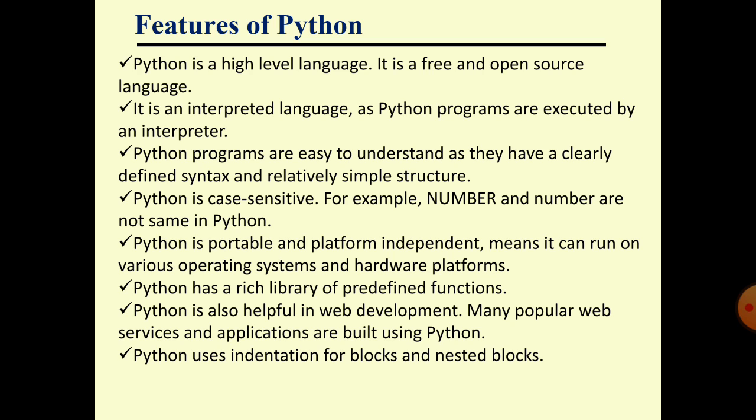Next, Python is case sensitive. Case sensitive language means it differentiates between uppercase letters and lowercase letters. Block letters and small letters have different meanings. Just like the example we have given here, Number and number are not the same in Python. Here one is written with a capital letter and the second one with a small letter. Both are not the same. Python will treat both as different.